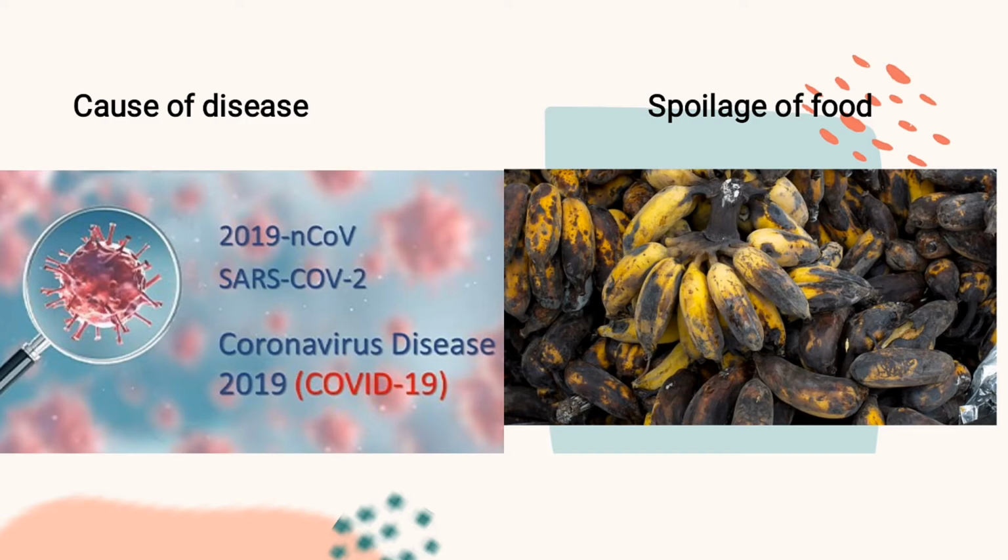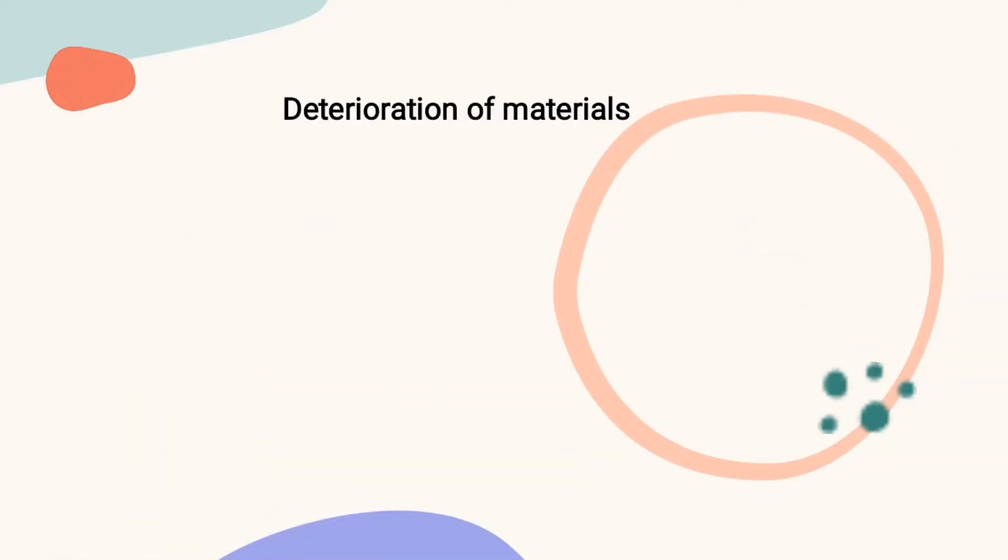And another one we have is spoilage of food. Take for instance now from the picture we are seeing on the screen, looking at this banana, it is because of the infection of microorganism that has gotten to the point whereby this banana is overripe, and then it has resulted in spoilage. So microorganism infestation also spoils food.